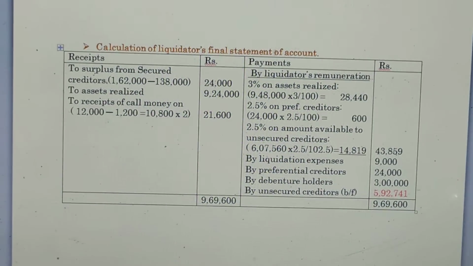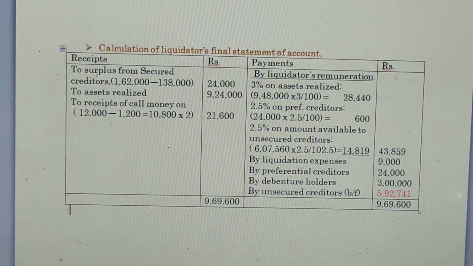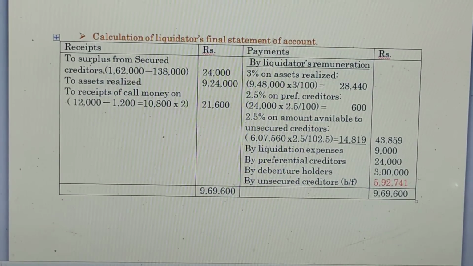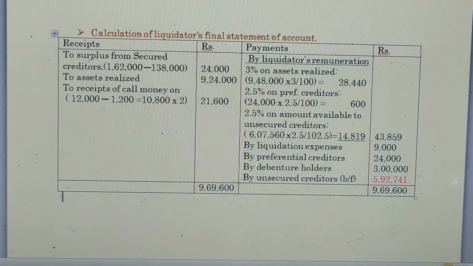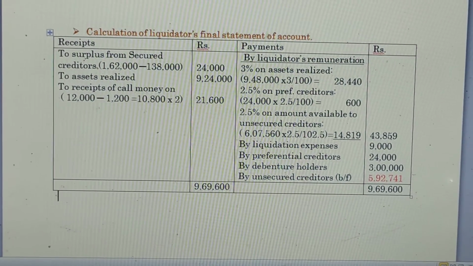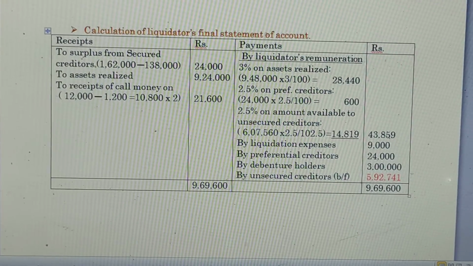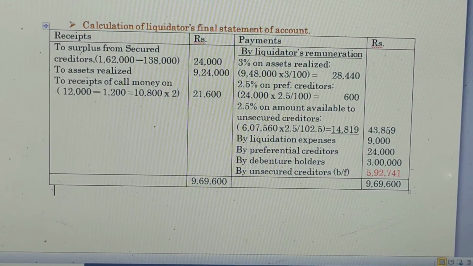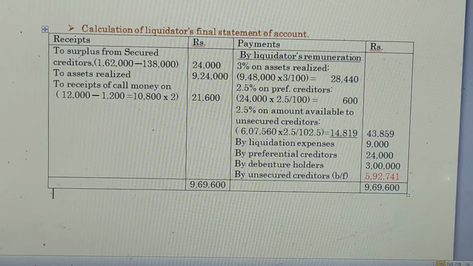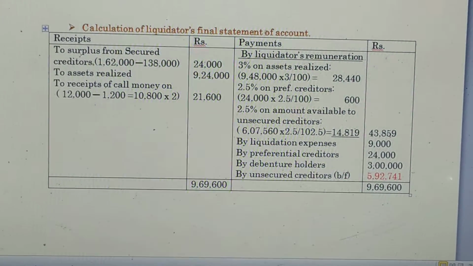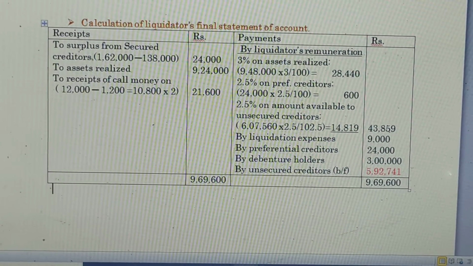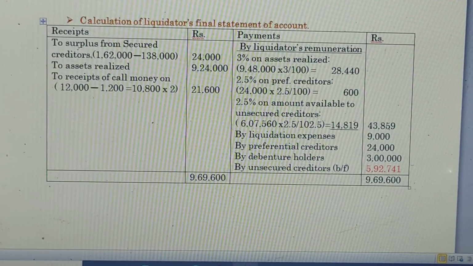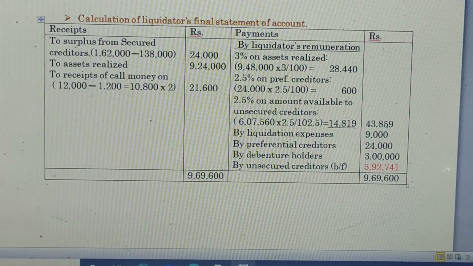And then we are going to find out the liquidator's final statement. First, we mention the receipts on the debit side. Under the receipts column, to surplus from secured creditors: the actual securities realized value is 1,62,000 minus the secured creditors' due of 1,38,000, so the difference is 24,000. And to assets realized 9,24,000, which is from the question. And the receipts of call money on the 12,000 category of partly paid equity shares.